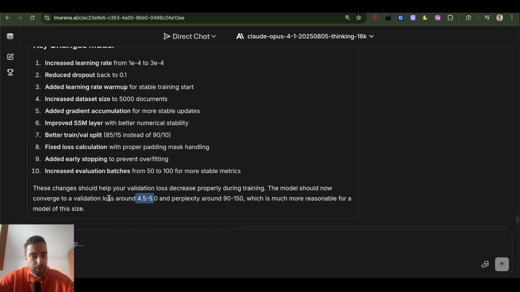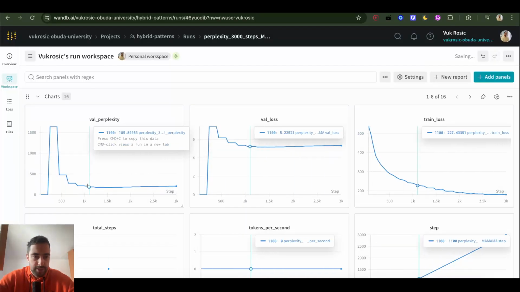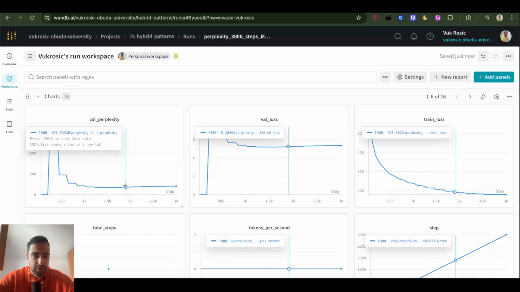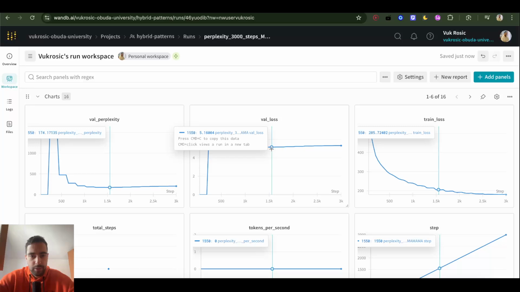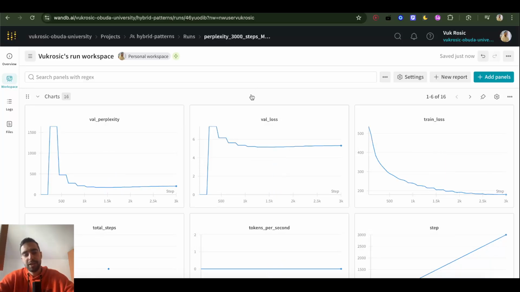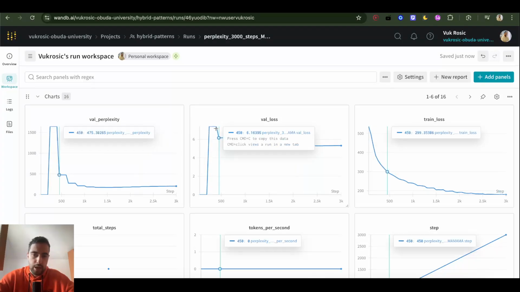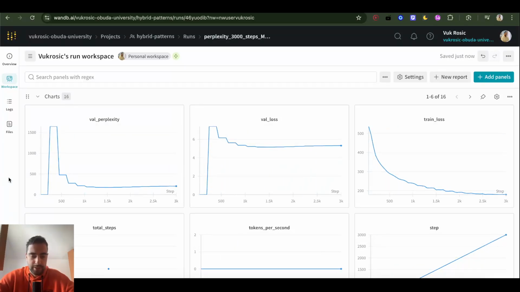Now it says it should plateau around 4.5 to 5 and perplexity around 90 to 100, which is reasonable for this model size. So we got perplexity around 170, 180, okay. And then we got this guy around 5. So Opus actually predicted quite well. Now the model is just too small, and that's it.